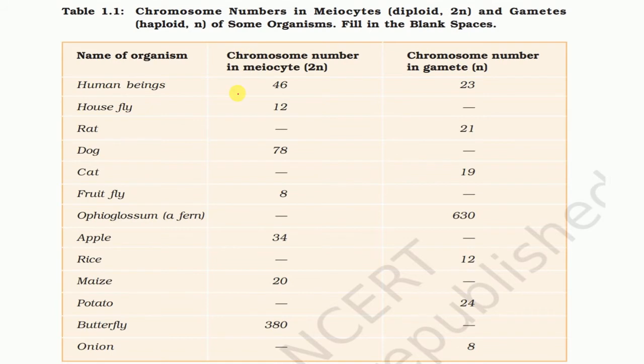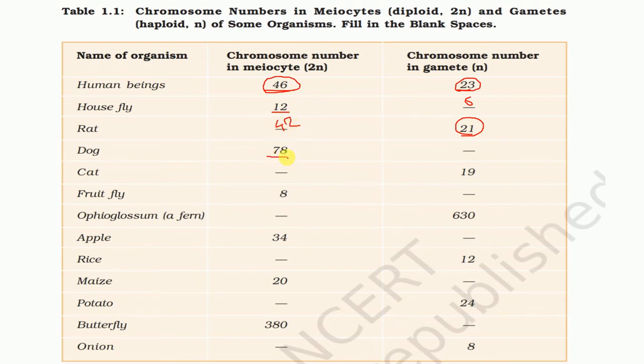On the basis of this concept, you need to fill in the empty places. For example, if there is a diploid cell in a human being, we have 46 chromosomes, right? So what is the condition in the case of haploid? Obviously, haploid is half the number of chromosomes of diploid. That's the reason there will be 23. In the case of housefly, there are 12 chromosomes. So what is the haploid condition? It is 6. And in the case of rat, there are 21 haploid chromosomes, so the diploid will be 42.